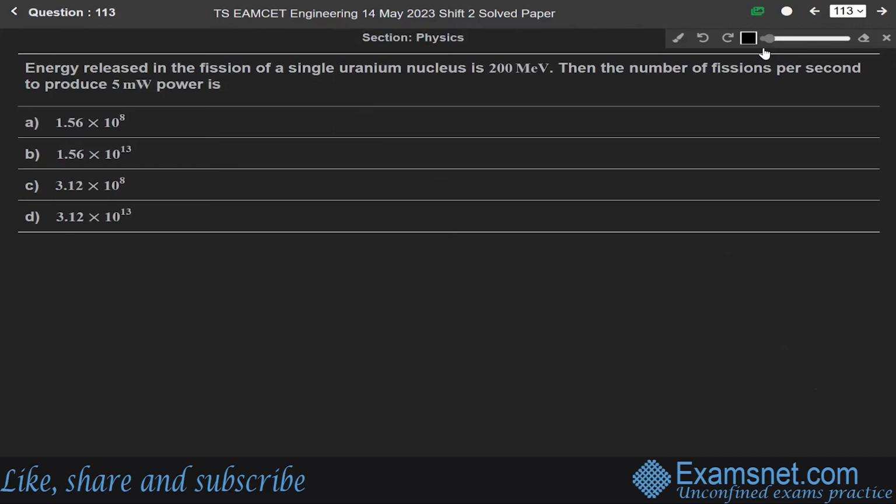Now next question, 113. Energy released in the fission of a single uranium nucleus is 200 mega electron volt. Then the number of fissions per second to produce 5 milliwatt power is. So students, this question is from the chapter of nuclei. In this question, we are given energy equal to 200 mega electron volt, and power is given as 5 milliwatt.